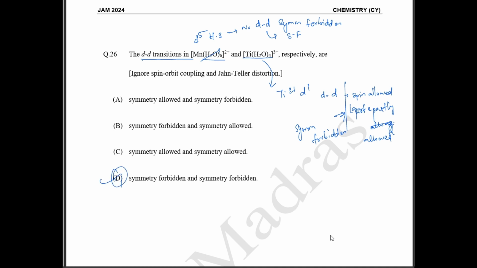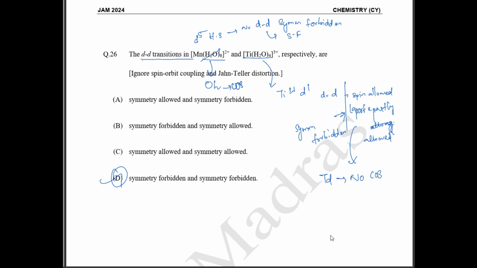Okay, so இதில் ஏன் partly allowedன்னு பார்த்தீங்கன்னா, in case of your tetrahedral, there is no center of symmetry. Okay, but in case of your octahedral species, MnO6ல வந்து, it's an octahedral species, right? Octahedral என்ன ஆகும், it is going to have your center of symmetry இருக்கும்.